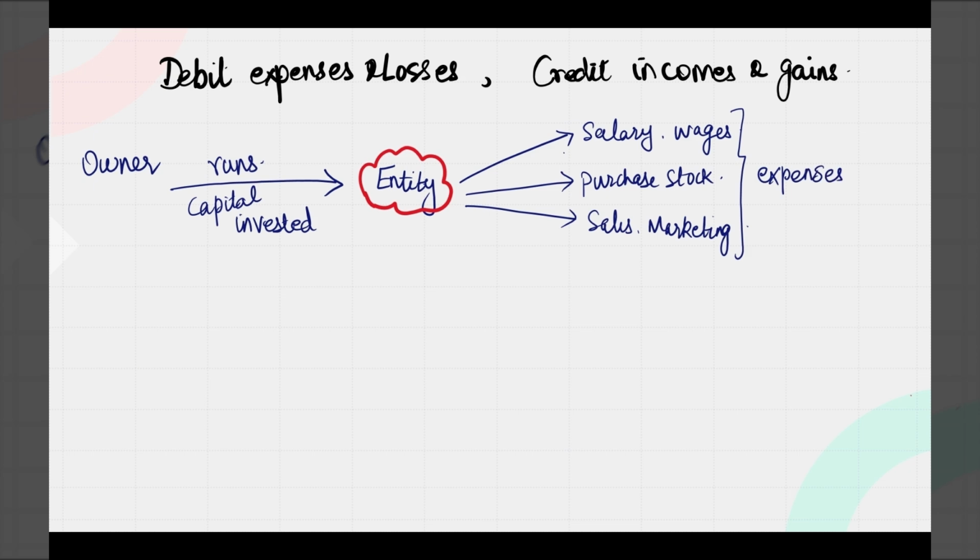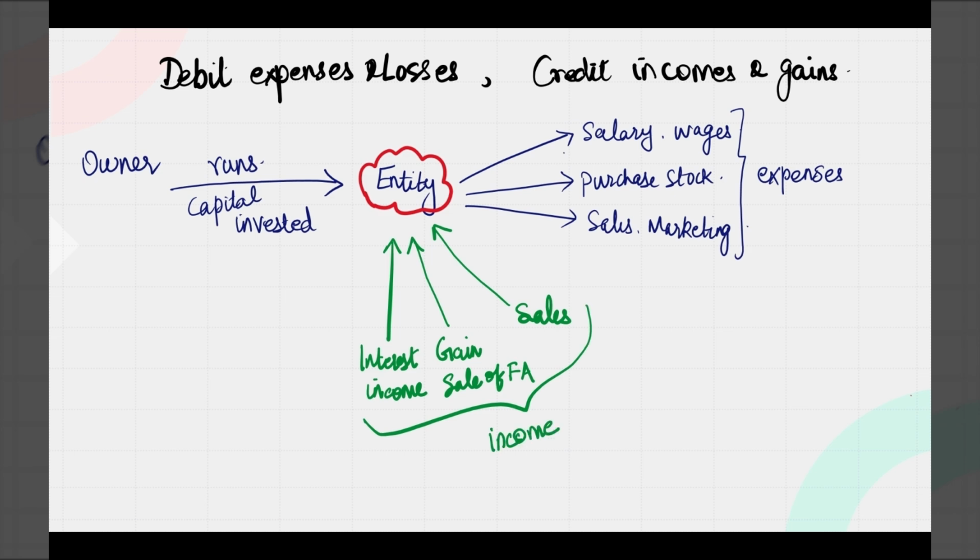They make expenses like salaries, wages, purchase of stock, and spending towards sales and marketing. All these are expenses, right? And upon making these expenses, the entity receives income in the form of sale of stock or sale of fixed asset or interest income from the investments. All these are income.